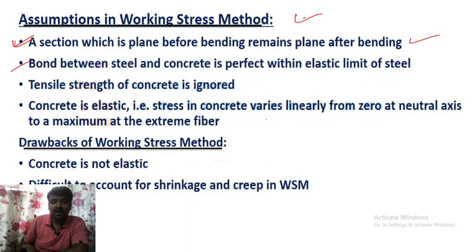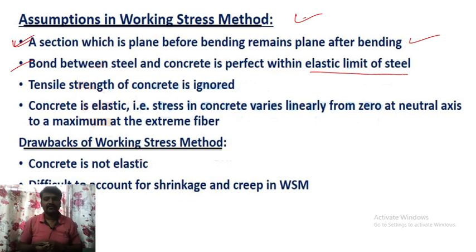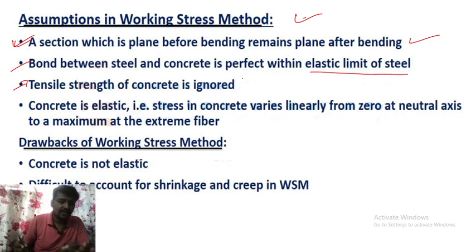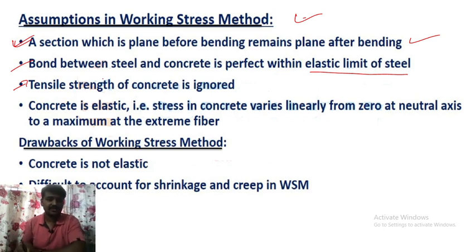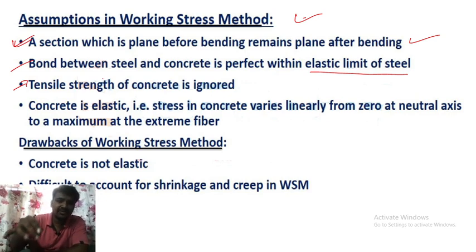Second, the bond between steel and concrete is perfect within the elastic limit of the steel. I have just explained this in the working stress method. Third one, tensile strength of the concrete is ignored. They ignore the tensile strength, but it is very dangerous. You should not ignore it, it is an important consideration while designing different structures. You have to consider the tensile strength, but here they are ignoring it. That is one of the assumptions.